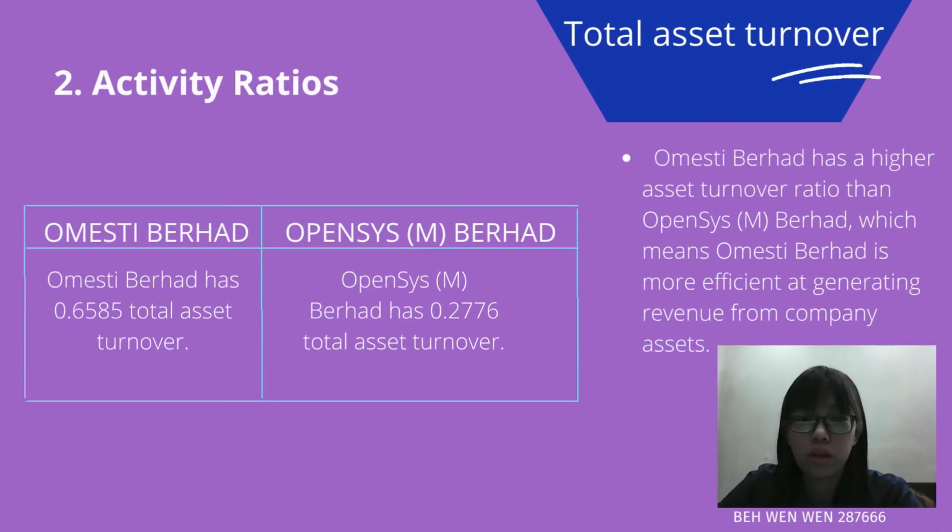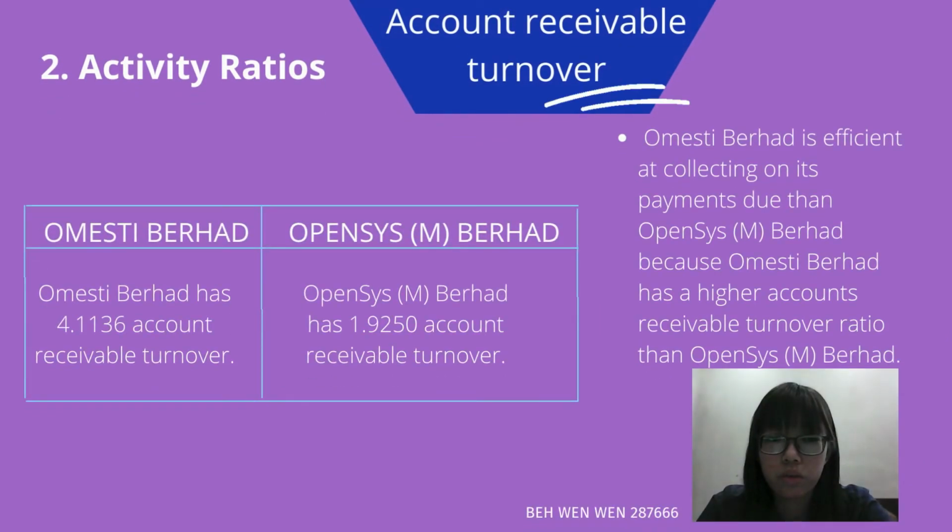Next is total asset turnover. Omesti Berhad has 0.6585 total asset turnover, and Opensys Berhad has 0.2776 total asset turnover. Omesti Berhad has a higher asset turnover ratio than Opensys Berhad, which means Omesti Berhad is more efficient at generating revenue from company assets.